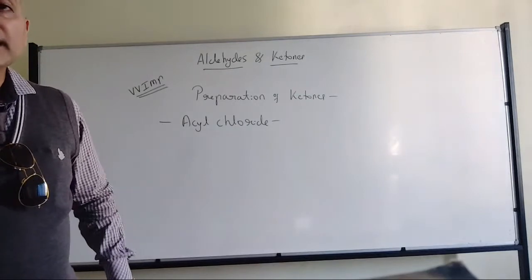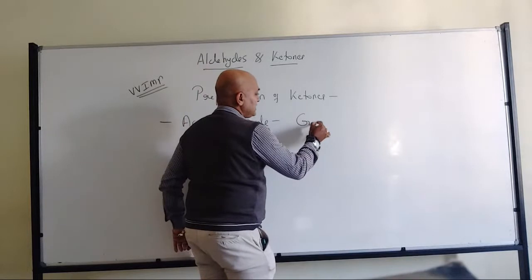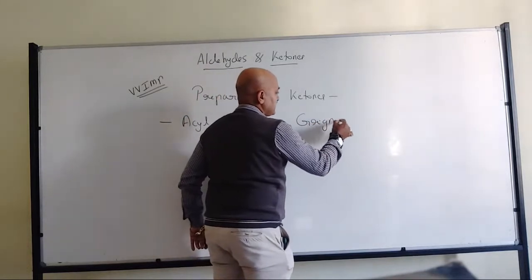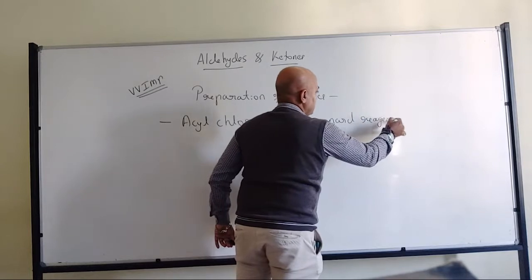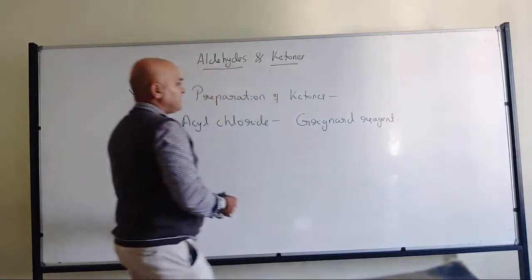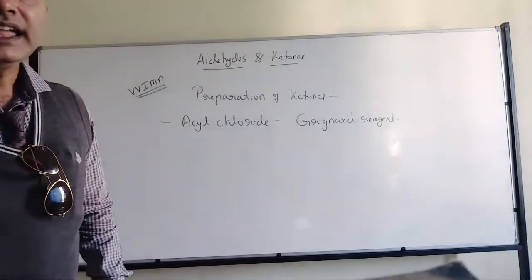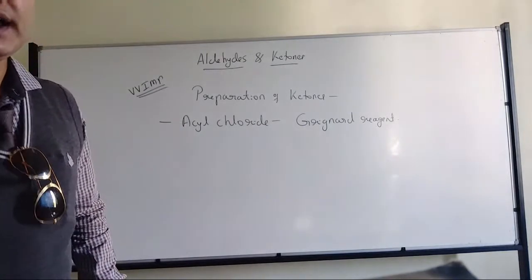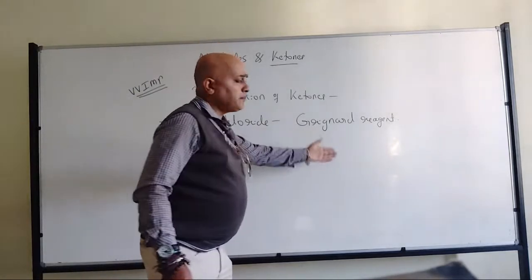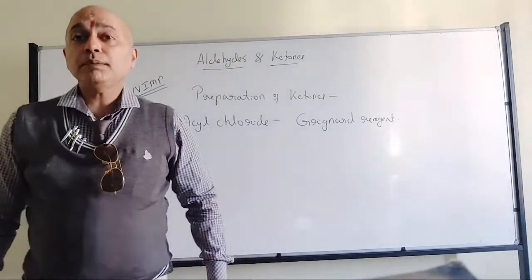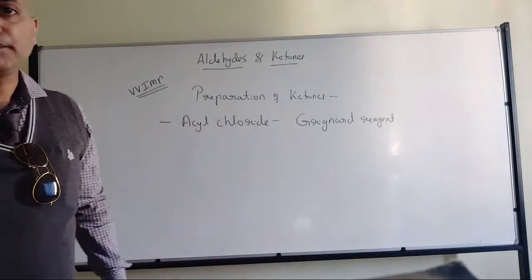Okay? So the first thing here is they will use the Grignard reagent in this reaction. Now can you see the application of Grignard reagent? Already we have studied Grignard reagent in haloalkanes and haloarenes. Along with that, we have discussed the application of Grignard reagent in preparation of organic compounds, and here is another example.